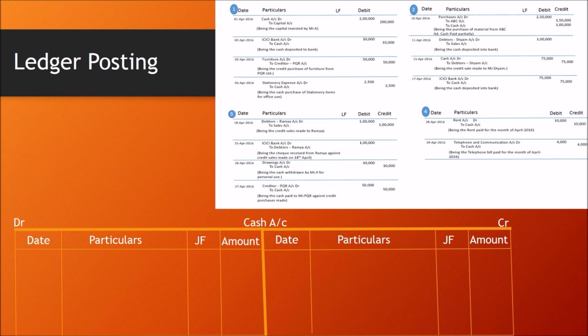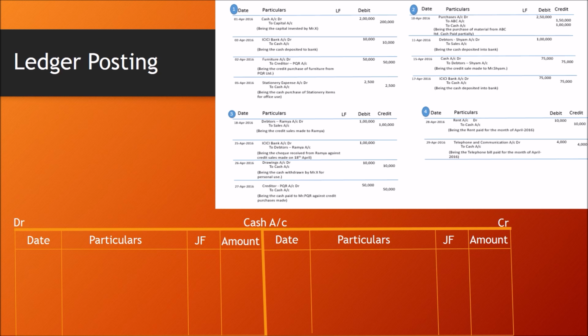The posting process is very simple. See whether cash account is debited or credited. If cash account is debited, then go to the debit side of cash account and enter the transaction. If cash account is credited, then go to the credit side of cash account and then record the transaction. Okay, simple rule. Wherever that particular ledger account is debited, then go to the debit side of that ledger account. If it is credited, then go to the credit side of the ledger account.